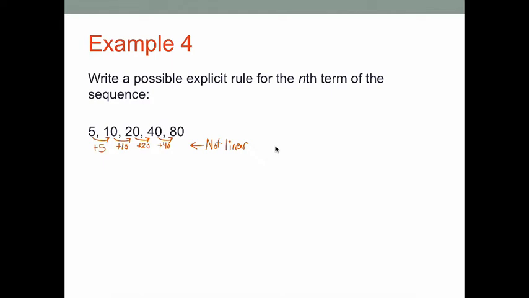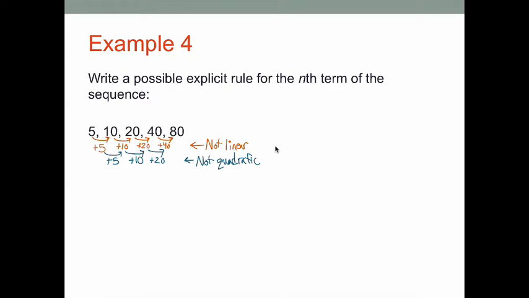If we go through this process again, we look at 5 to 10, well, that's a jump of 5. 10 to 20 is a jump of 10, and 20 to 40 is a jump of 20. That's, again, not consistent, which is telling us that it's not a quadratic model either. It's not like I'm going to be taking n and squaring it and then doing some math with my numbers from there. So it's not quadratic because we don't have a constant second difference or a second rate.